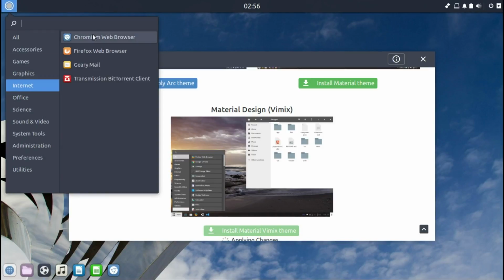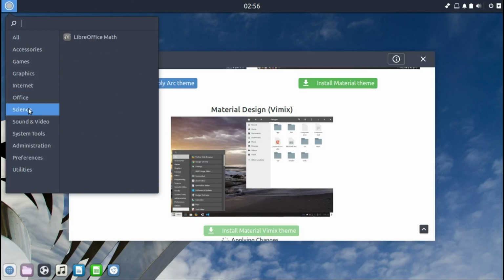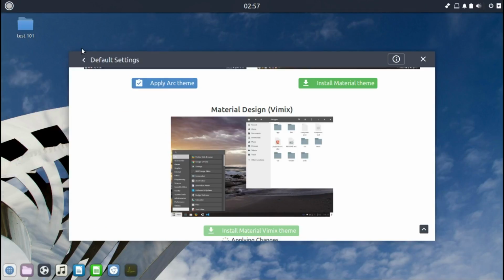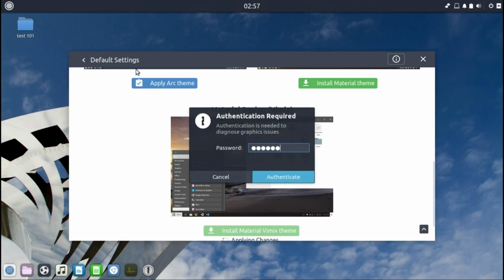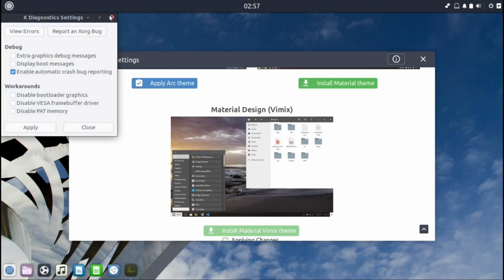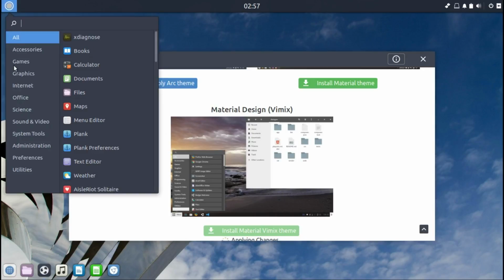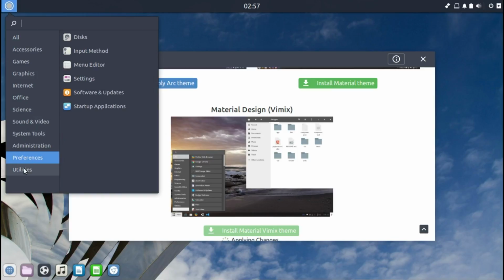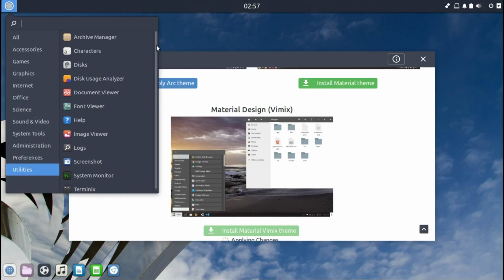And the Firefox we've installed is Office, Science, Sound and Video, System Tools, Administration. Let's look at this. You can report a bug. I put it like a system monitor. Silly me. Here we go.